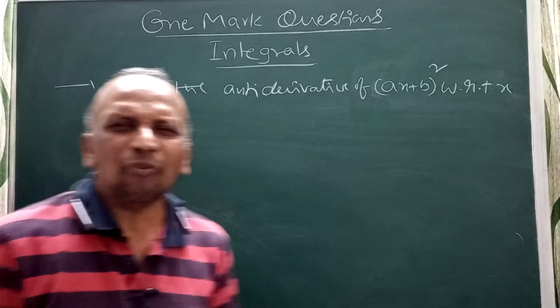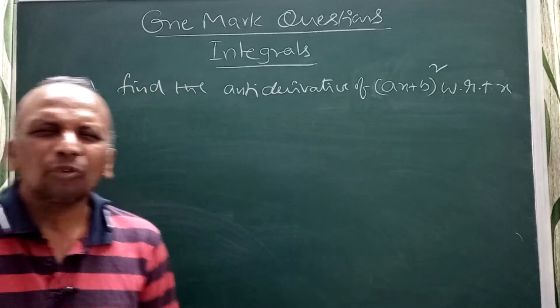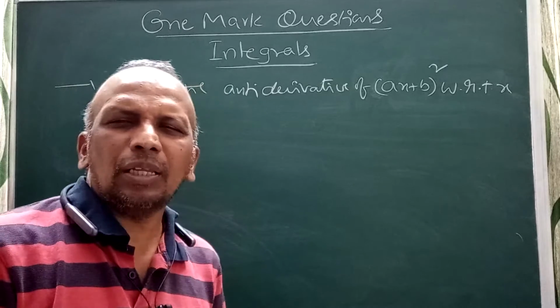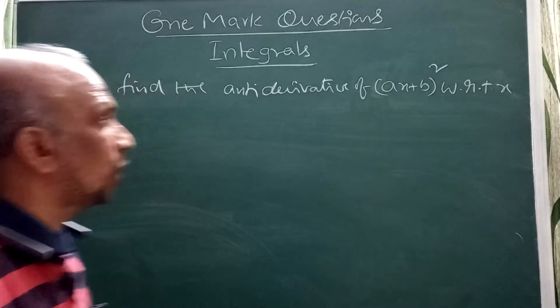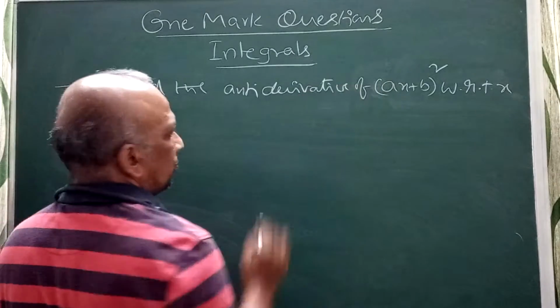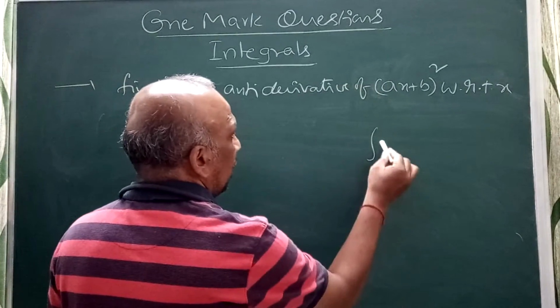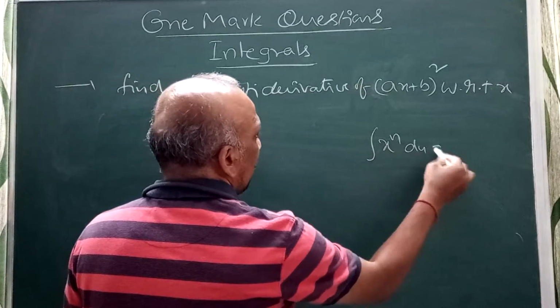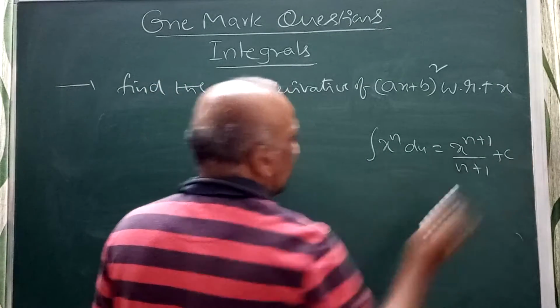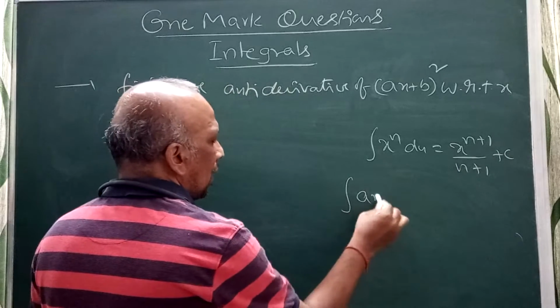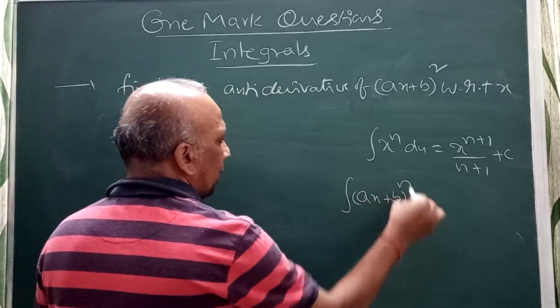See this, when they are asking the antiderivative of (ax plus b) whole square with respect to x, how to do this? You can remember the integral of x power n dx is x power n plus 1 by n plus 1 plus c, and the integral of (ax plus b) whole power n dx.